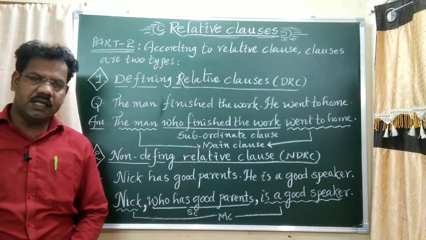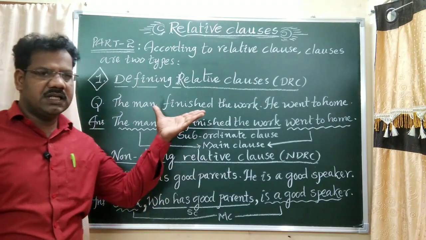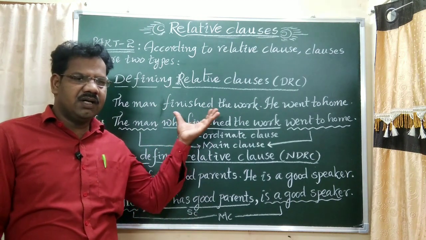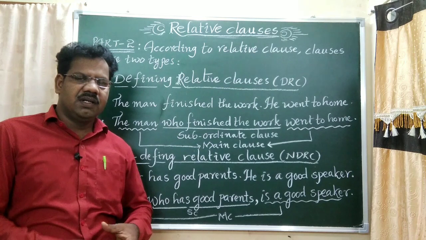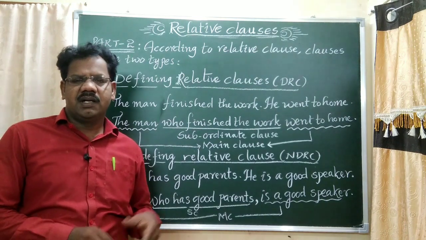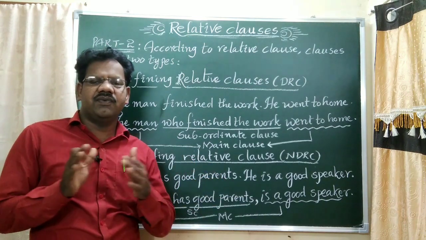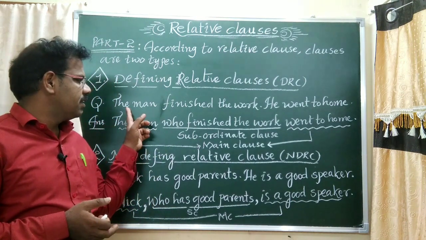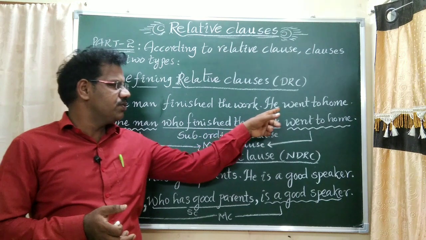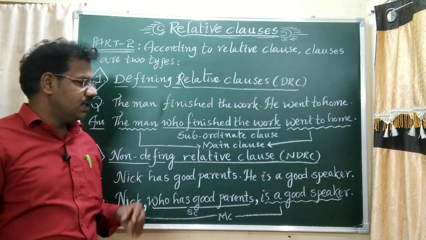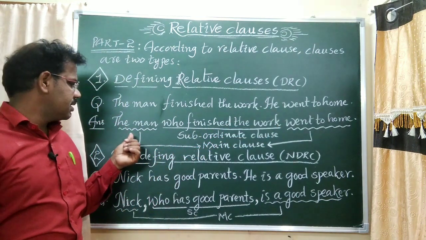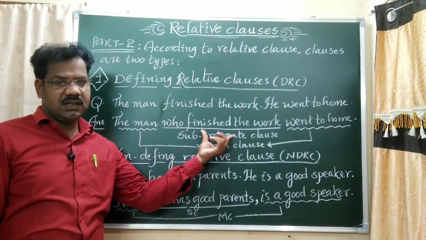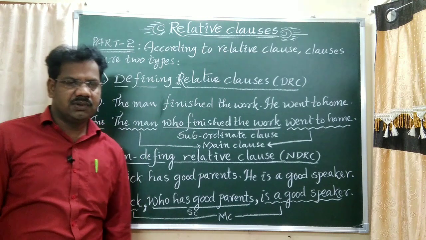In part 2, the second part, we have to discuss relative clauses. According to relative clauses, these are the two types: defining relative clause and non-defining relative clause. Okay. Example 1. The man finished the work, he went to home. Answer: the man who finished the work went to home.